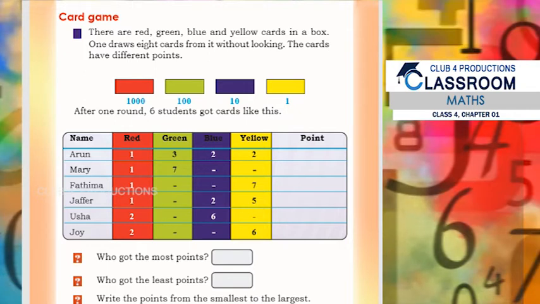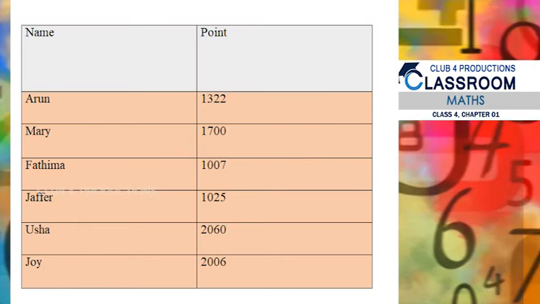2060 points. And what about Joy? Joy has taken 2 red cards and 6 yellow cards. Okay, so 2 red cards means 2000 points and 6 yellow cards means 6 points. So 2006 points. Okay, from this what can you observe?